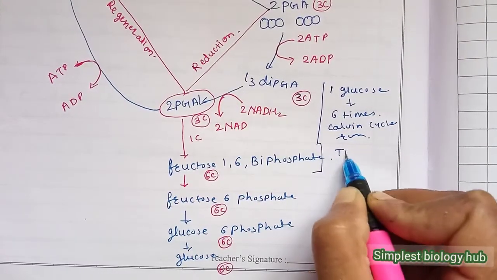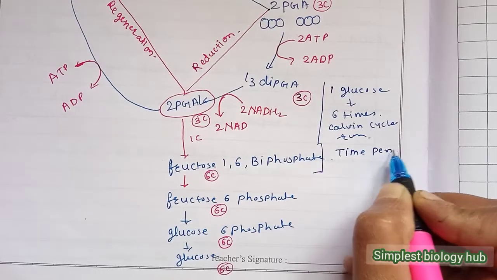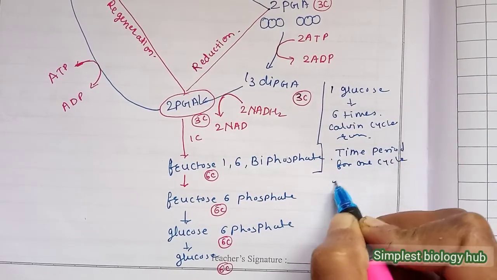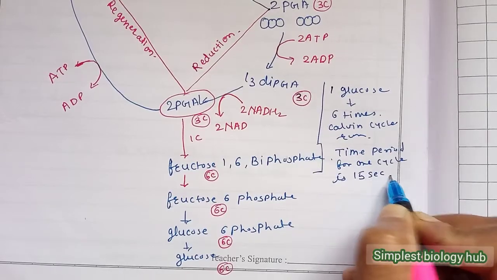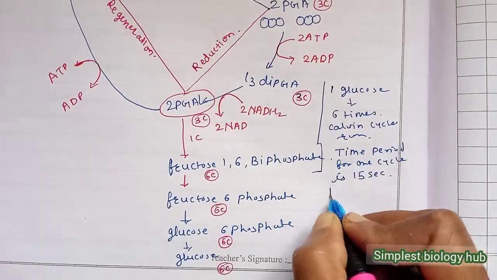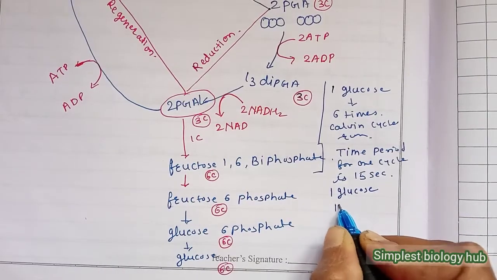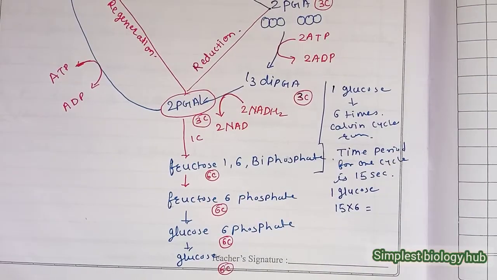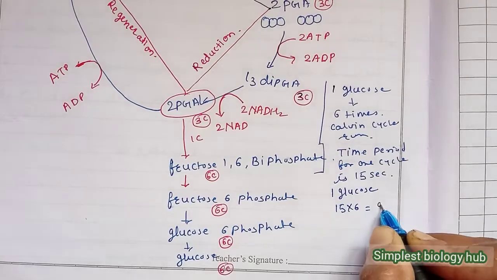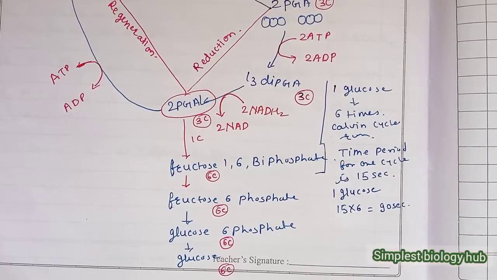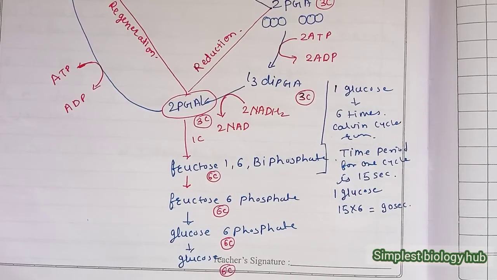The time period for 1 cycle is 15 seconds. So for the formation of 1 glucose, there are 15 into 6, because 6 carbons are there. So 90 seconds is required for the formation of 1 glucose molecule. Simultaneously, dark reaction and light reaction take place inside the chloroplast.